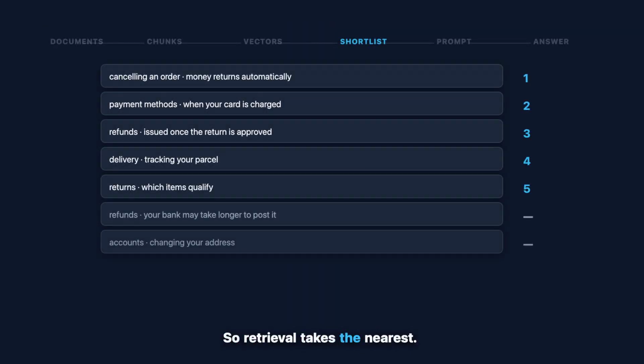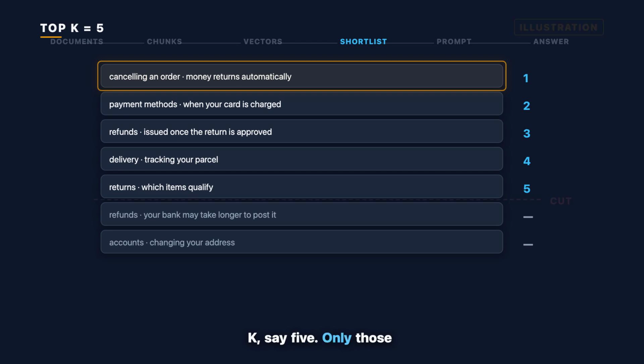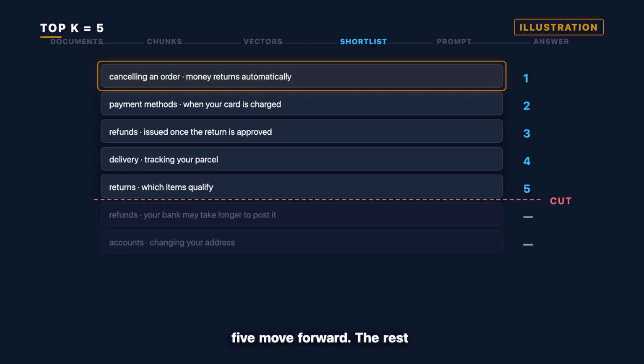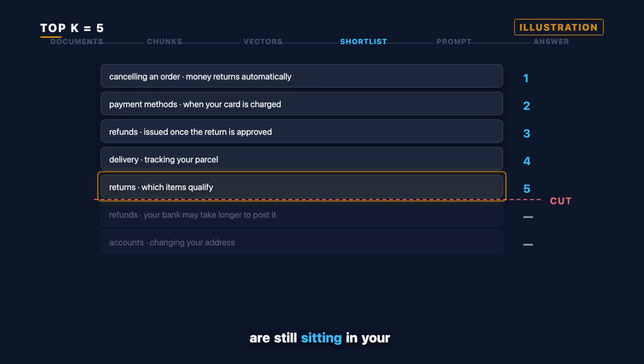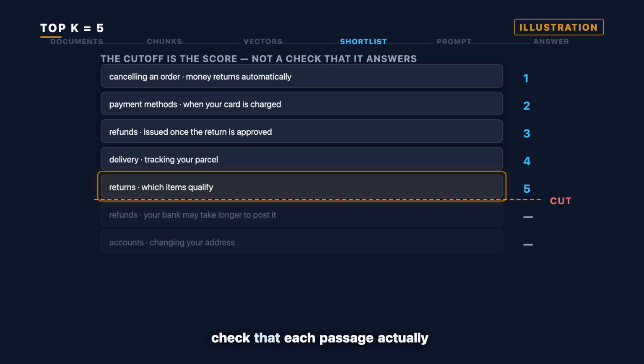So retrieval takes the nearest. How many is the nearest? You decide that in advance, and it is called top K, say 5. Only those 5 move forward. The rest are still sitting in your database. They are simply absent from everything that happens next, and the model will never know they existed. And the cutoff is drawn by that score, not by a separate check that each passage actually answers the question.